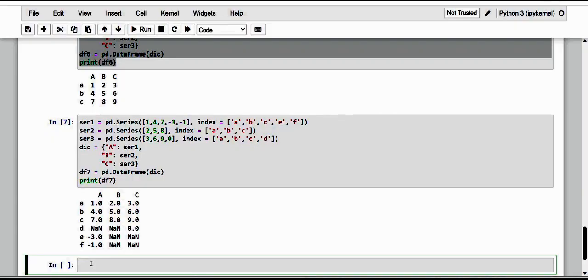So for your information, let me make that here. To make it a differentiation, let me create that pd.DataFrame alone. Kindly just observe here, dear friends.